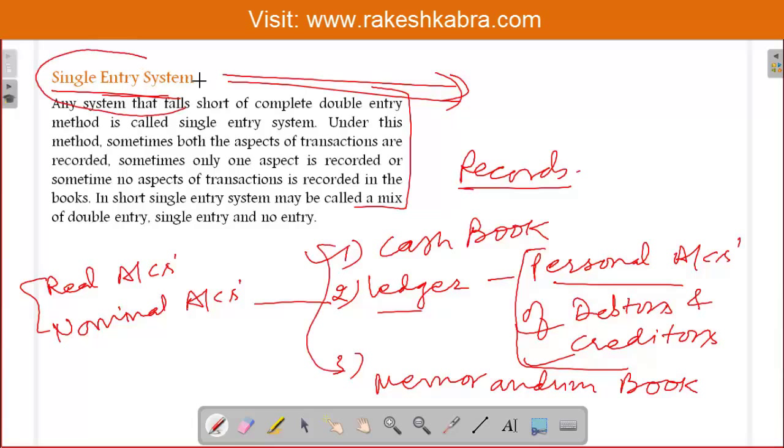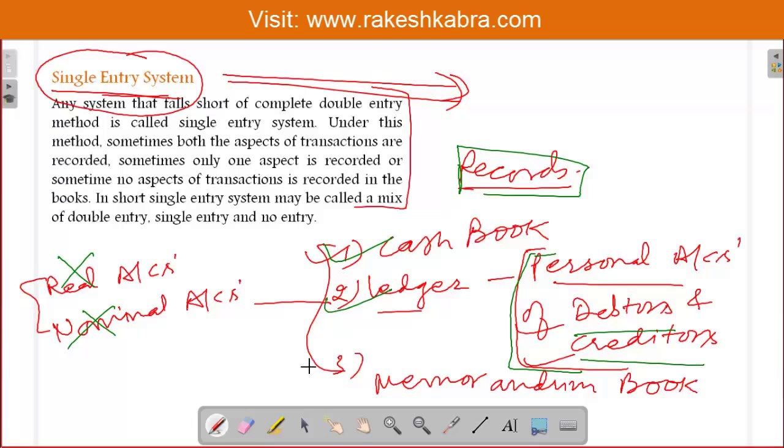What we were discussing is that in the single entry system we do not maintain all records. We will maintain only one book, the cash book, and in the ledger we will not open real accounts and nominal accounts, only personal accounts of debtors and creditors. And one more book, the memorandum book. That's it. As we are maintaining only limited records, sometimes it is not possible for us to record both the aspects of all the transactions.